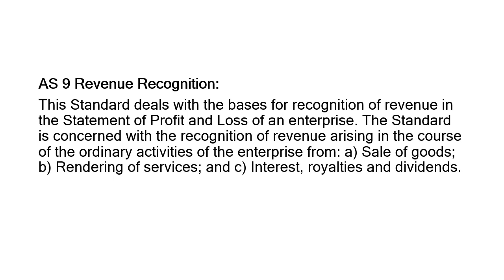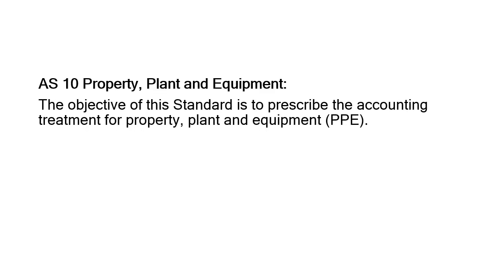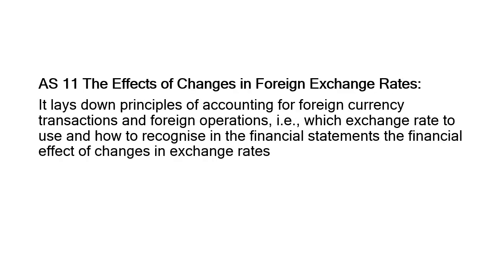Revenue recognition means what are the various sources from where the revenue is going to come, whether it's going to come from ordinary activities or by giving some services, or interest and royalties. These sources from where the revenue is coming have to be mentioned clearly. Then property, plant and equipment, also known as PPE. It says what should be the accounting treatment and how they are going to be evaluated.